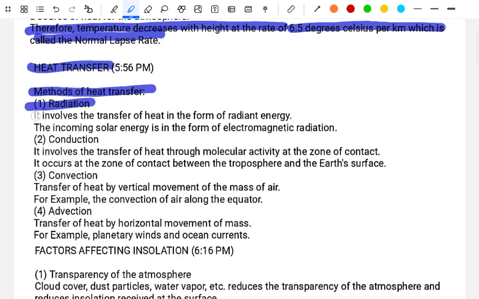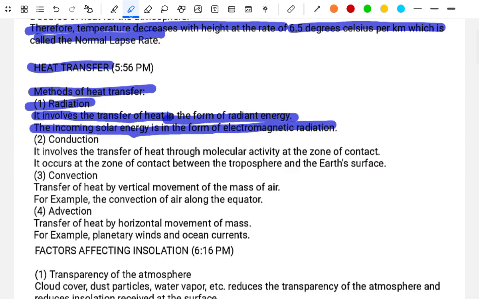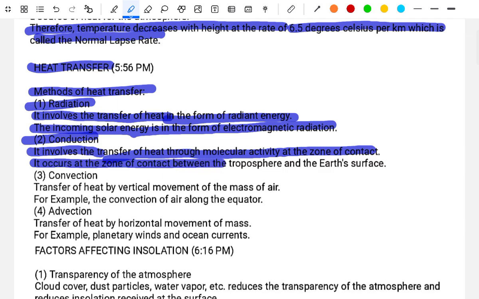Radiation. It involves the transfer of heat in the form of radiant energy. The incoming solar energy is in the form of electromagnetic radiation. Second, conduction. It involves the transfer of heat through molecular activity at the zone of contact. It occurs at the zone of contact between the troposphere and the Earth's surface.